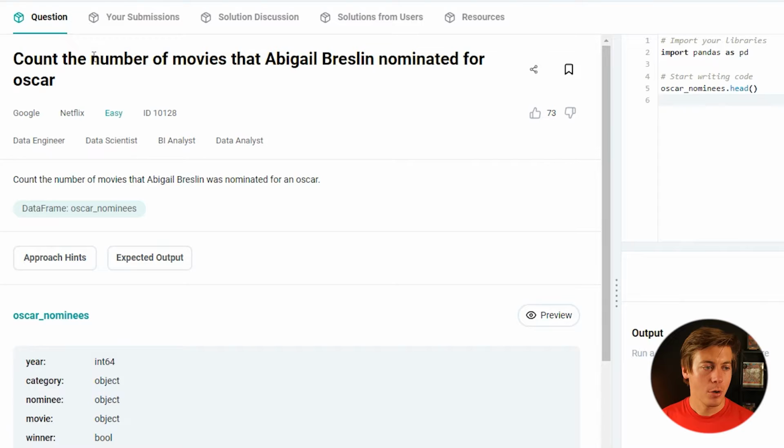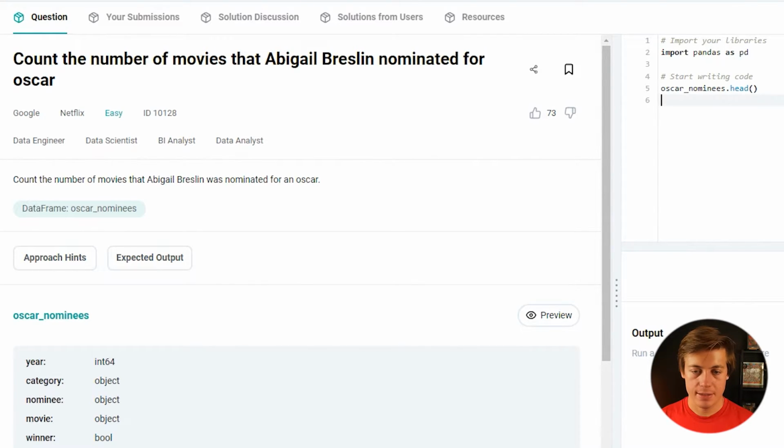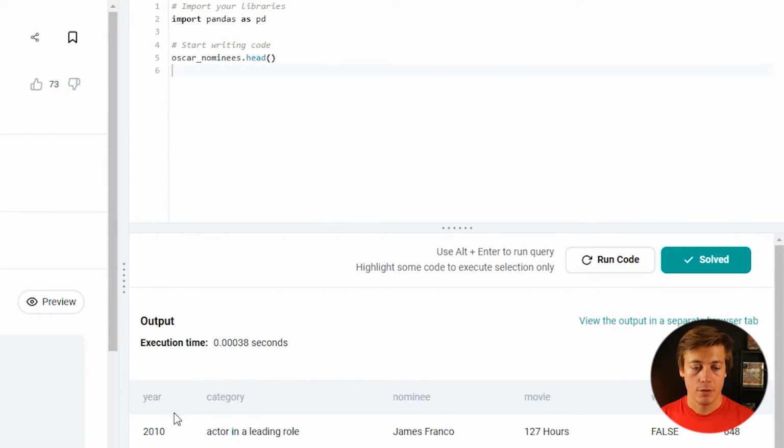Okay, so count the number of movies that Abigail Breslin was nominated for Oscar. Don't know who that is, but all right, we have one data frame, Oscar nominees. Let's see what this looks like. So year, category, nominee, movie, winner, and ID. So count number was nominated. So we don't need that winner category. So we just literally have to look at nominee. Any specific year? No. So this might be our easiest one yet, to be honest with you.